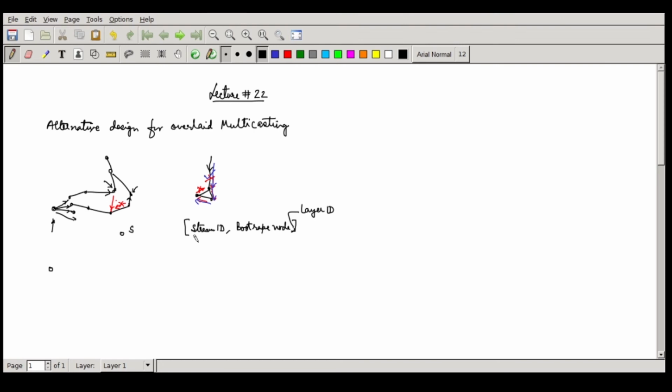Okay, so stream identity and layer ID will have a one-to-one unique mapping. This source first of all gets a bootstrap node, so it will put this entry in its own routing table. Since S is in the routing table, an exchange will happen, and the new neighborhood of S will become known to it. It will now start optimizing its routing table.